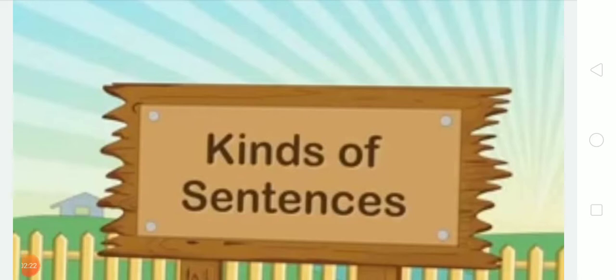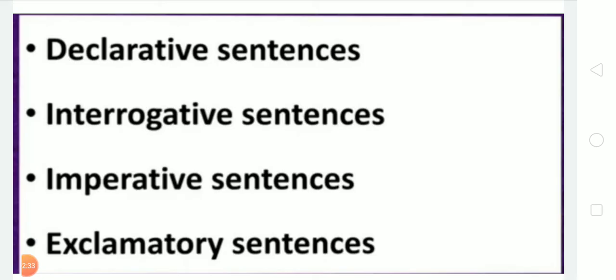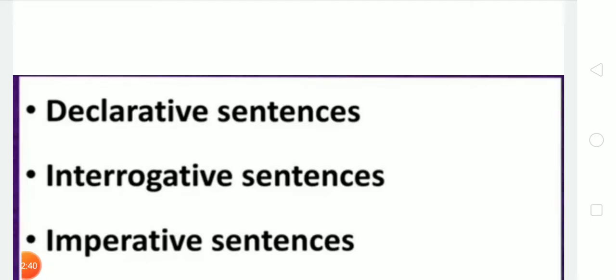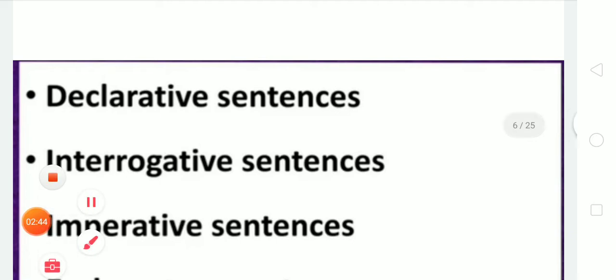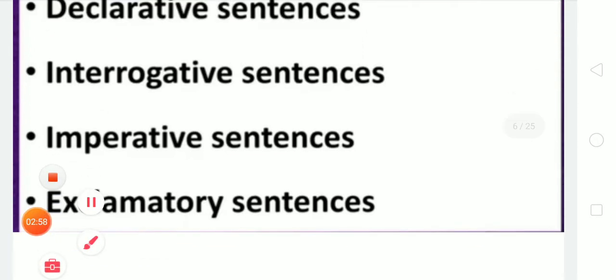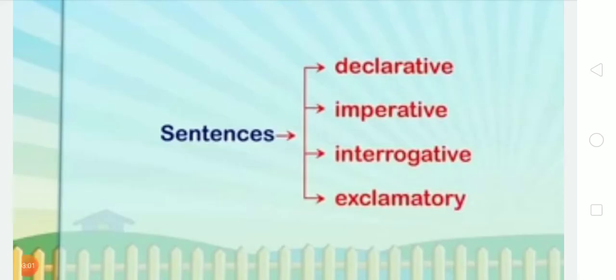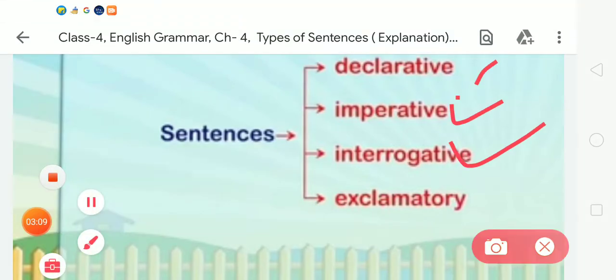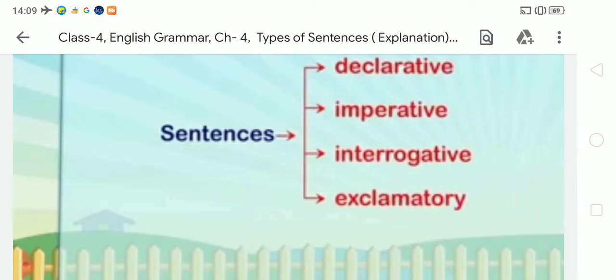Now we move on to the kinds of sentences. My dear students, there are 4 types of sentences: first, assertive or declarative sentences; second, interrogative sentences; third, imperative sentences; and fourth, exclamatory sentences. One by one we are going to learn about these kinds.